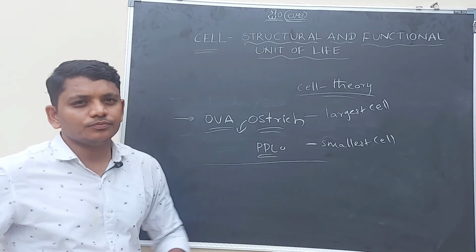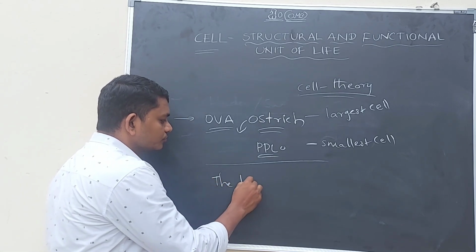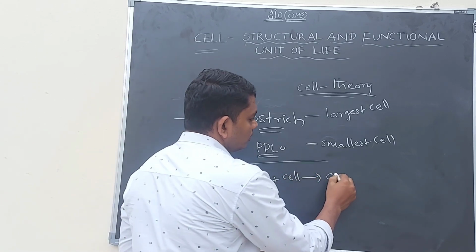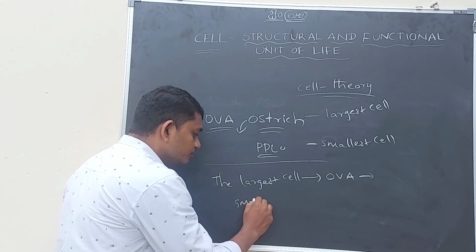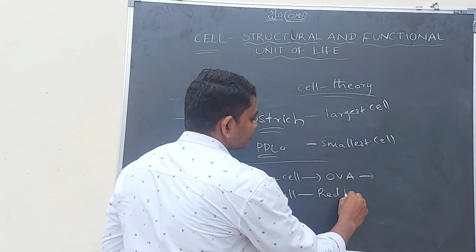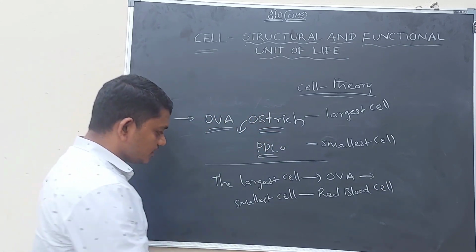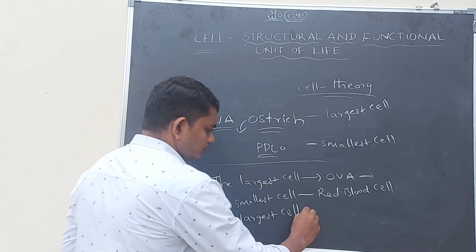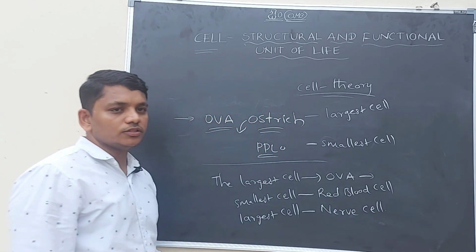While we are talking about human beings, the largest cell is the ovum. Ova only belong to females. And the smallest cell is red blood cell. And the longest cell is nerve cell.